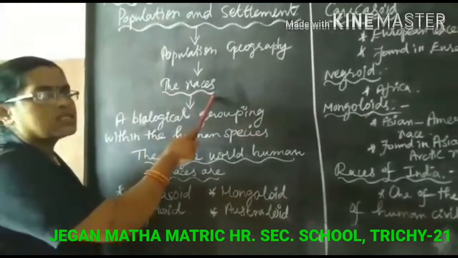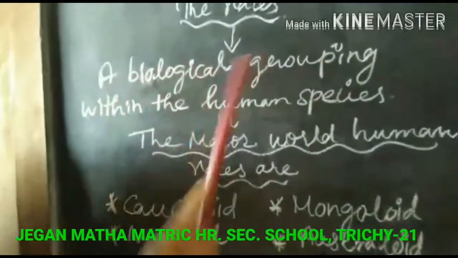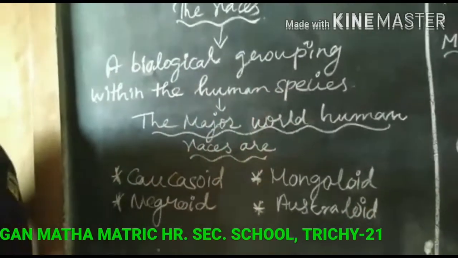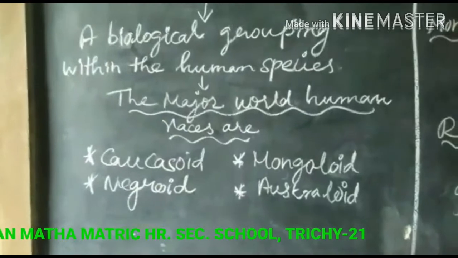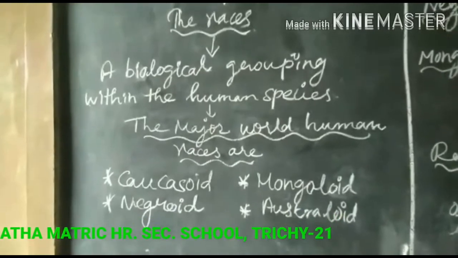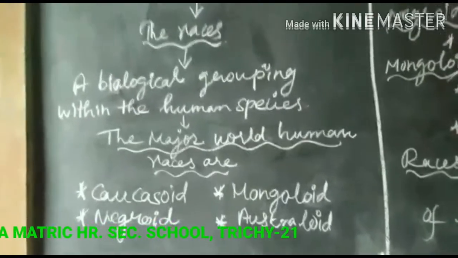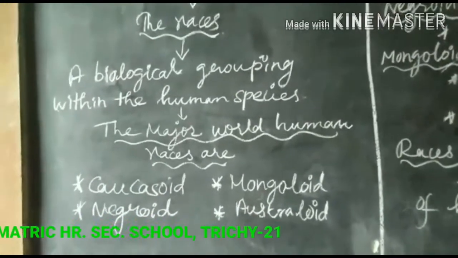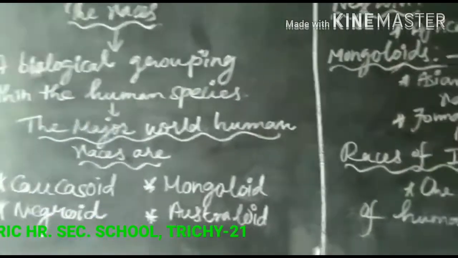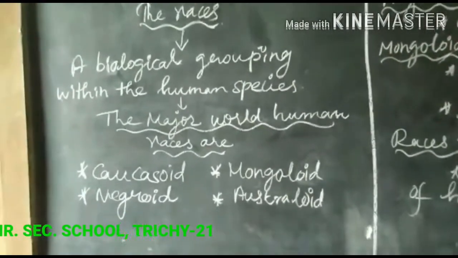Next, let us discuss the topic races. A biological grouping within the human species is called the races. A race is a group of people with more or less permanent distinguishing characteristics that are inherited. The most widely found human races are based on visual traits such as head shape, facial features, nose shape, eye shape, color, skin color, blood group and so on.